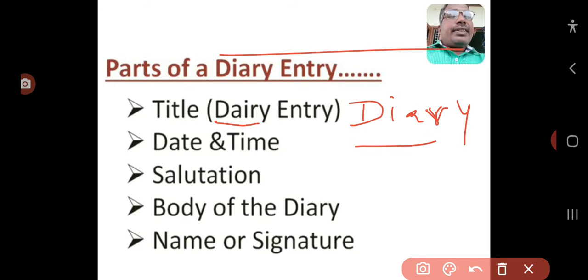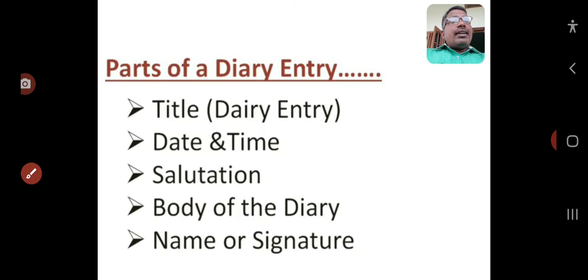This is our diary. So you should remember the spelling of the diary. D-I-A-R-Y. Diary means we have to write our thoughts, our experiences, our future plans at the end of the day. Another dairy, D-A-I-R-Y, is the milk point, means buying and selling of the milk. This is the difference between the diary and dairy. Next, second one is date and time. Third one, salutation. Fourth one, body of the letter, means body of the diary. Next, fifth one, name or the signature.